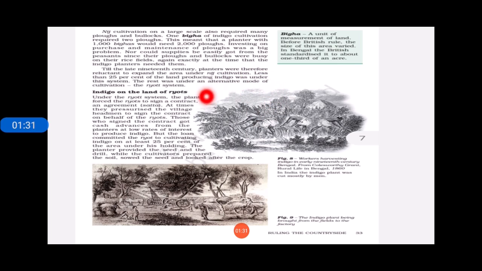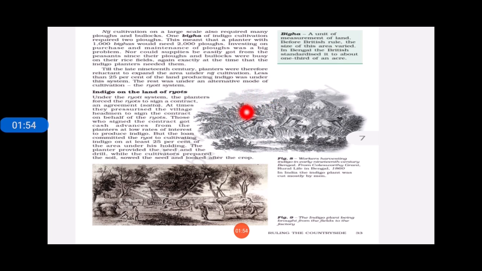So the second option was indigo on the lands of Rayots. They introduced another system which was known as the Rayoti system of indigo cultivation. Here Rayots means peasants. Peasants or farmers are known as Rayots in South India, and also in some other parts of India.